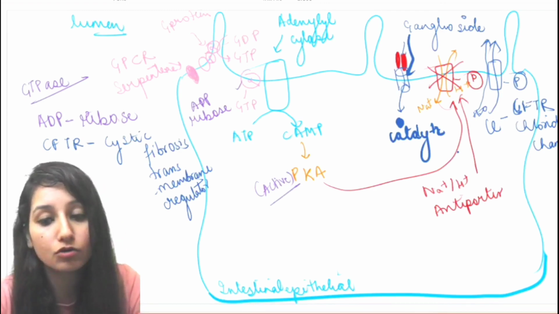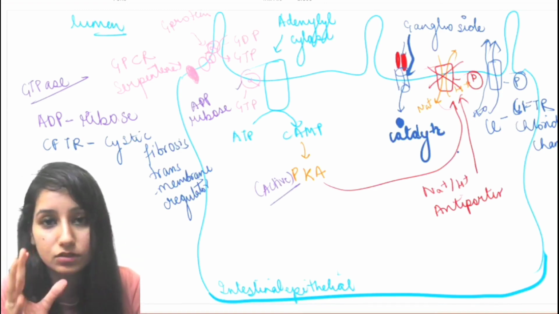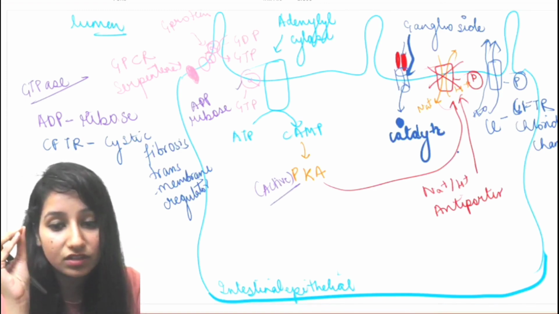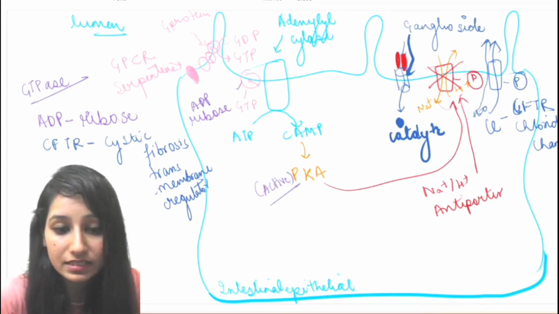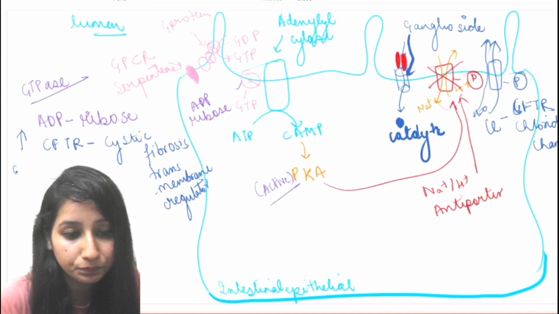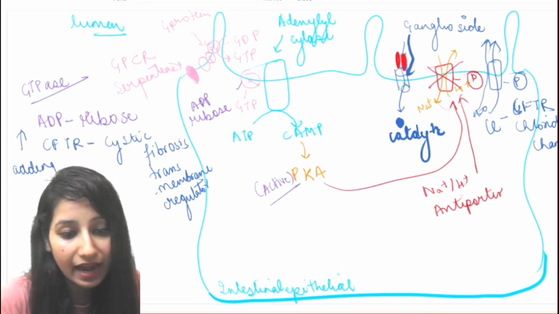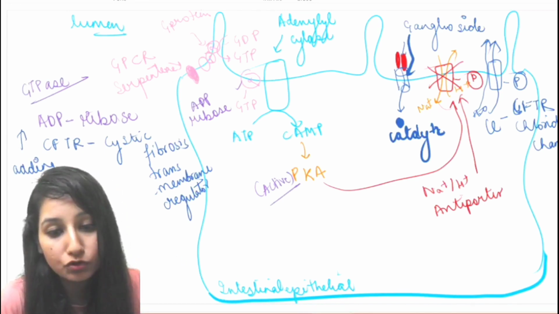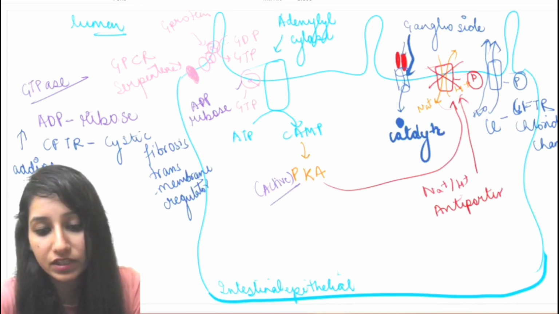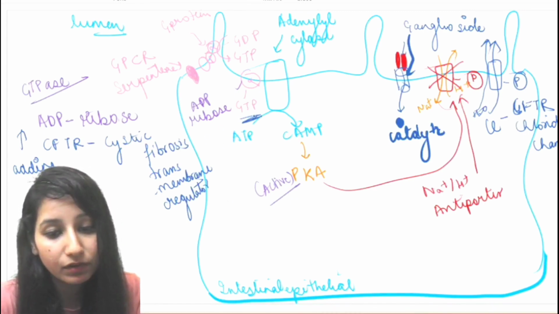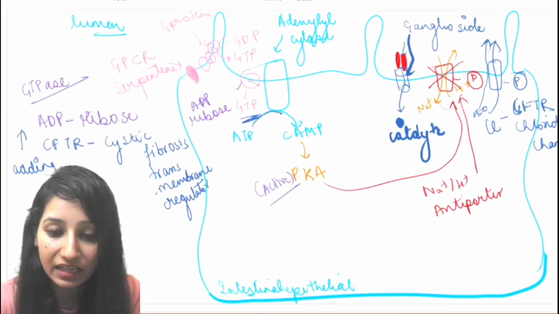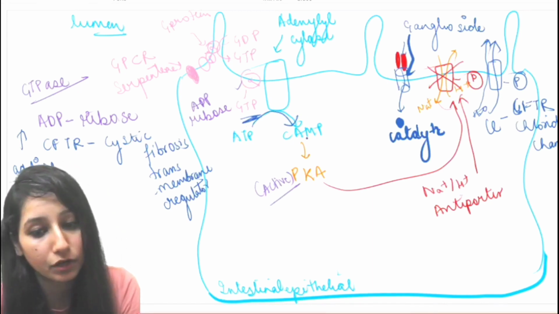So this is how generally this cholera toxin works. Basically it is just giving the catalytic subunit to the epithelial cell. Then this catalytic subunit adds this ADP ribose to the G alpha subunit, and this alpha subunit will remain with the GTP, due to which ATP is continuously converted into cAMP.